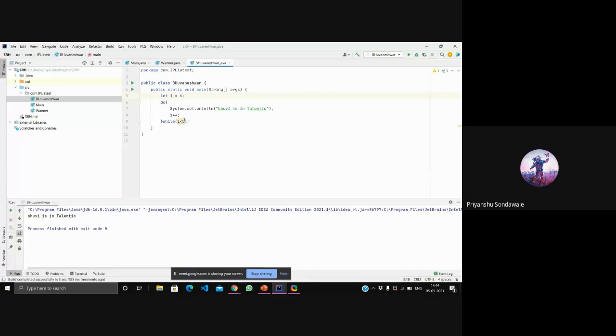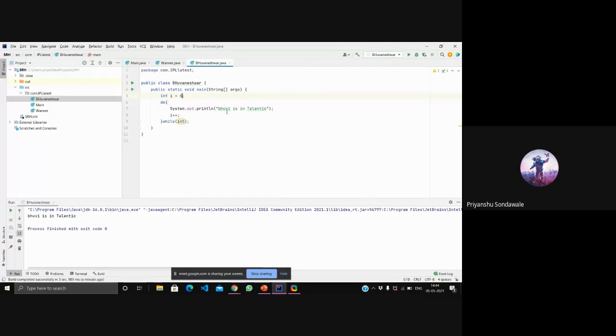Even if the condition is wrong, we have i equals 6, and i is less than 5, so the condition is wrong. But we don't have a condition at the entry point in the first do statement. That's why it entered the do loop.